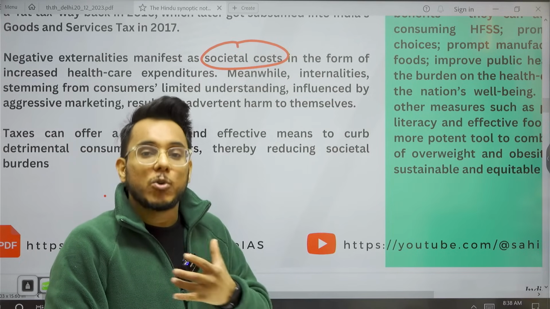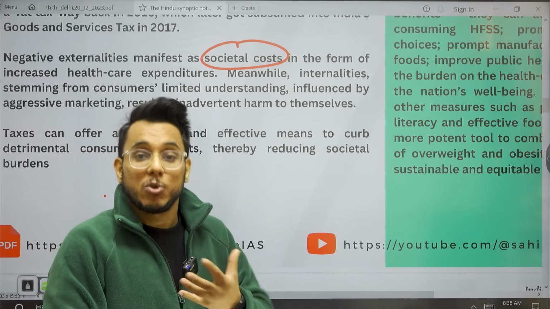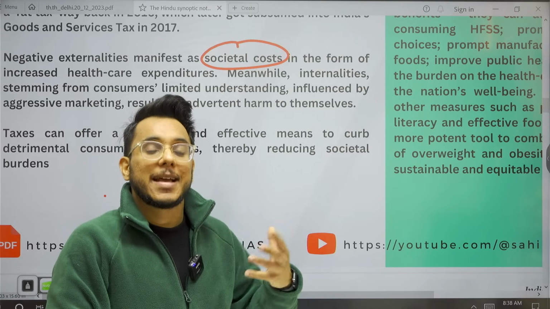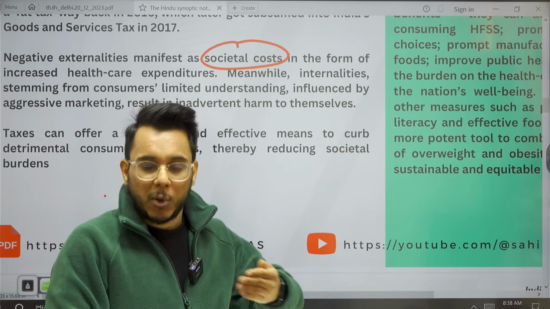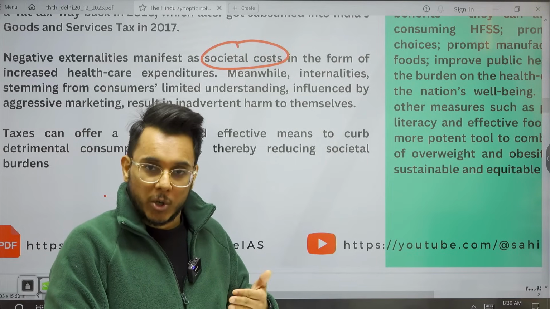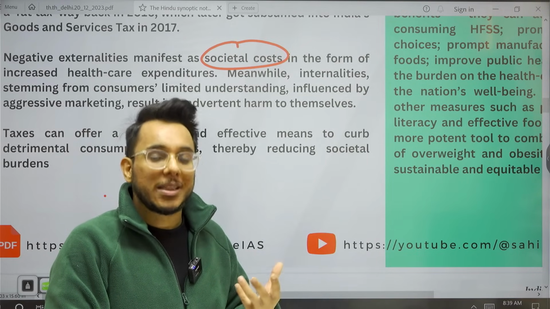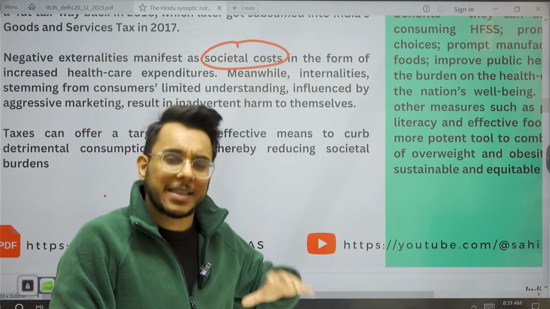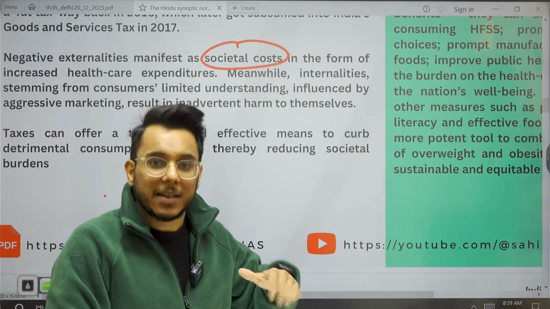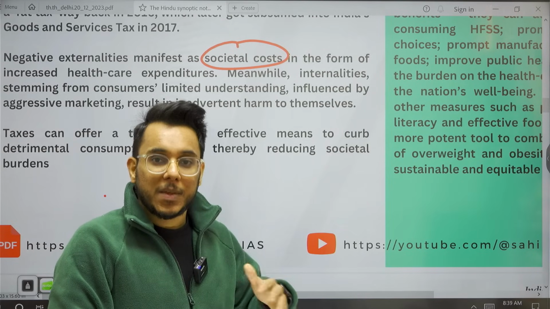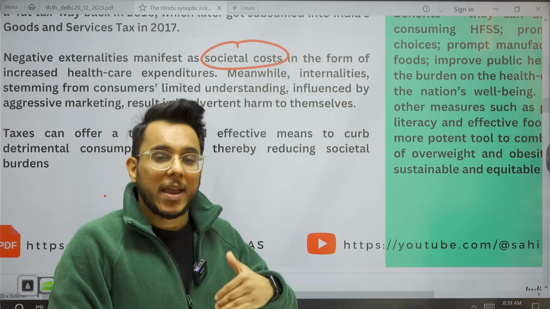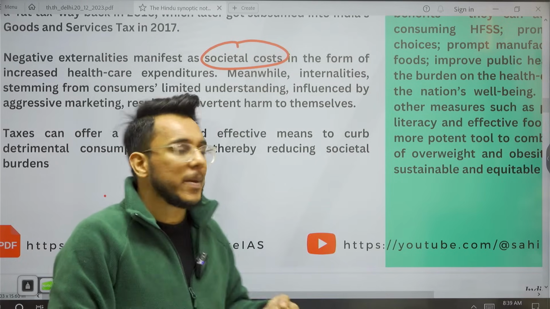This money could have been used for asset creation, could have been used for education, but now a lot of money has to be spent for healthcare. For example, we have Ayushman Bharat Abhiyan, which provides 5 lakh rupees health insurance. So money has to be put in those kinds of schemes. Now, we are not saying that you should not put, but the point is that prevention is always better than cure. If people are healthy, if they are consuming healthy diets, a large health expenditure could be saved.